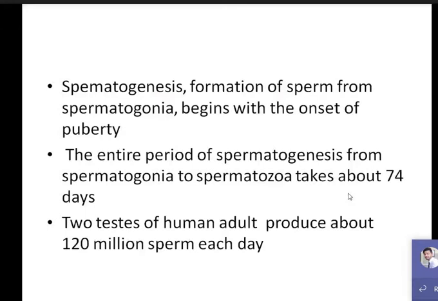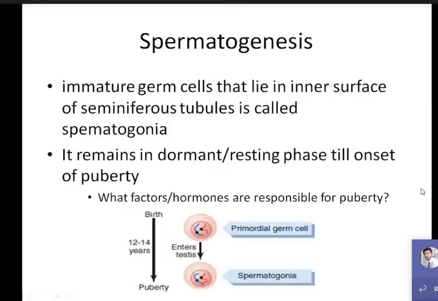Basically, the factor or hormone responsible for the onset of puberty is the pulsatile release of GnRH, gonadotropin releasing hormone. When the person is just before puberty, there is no release of GnRH.